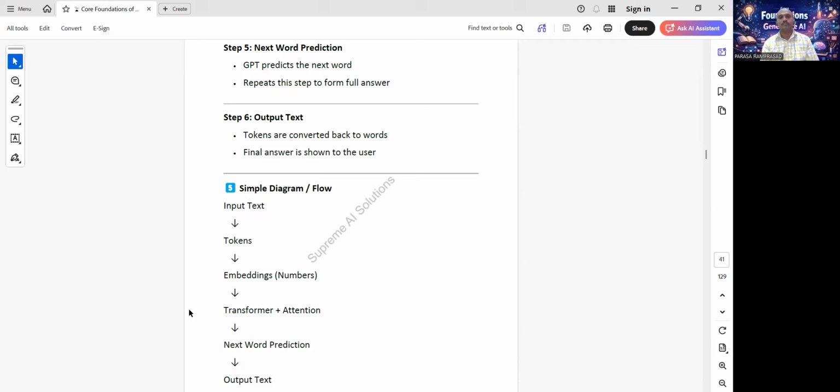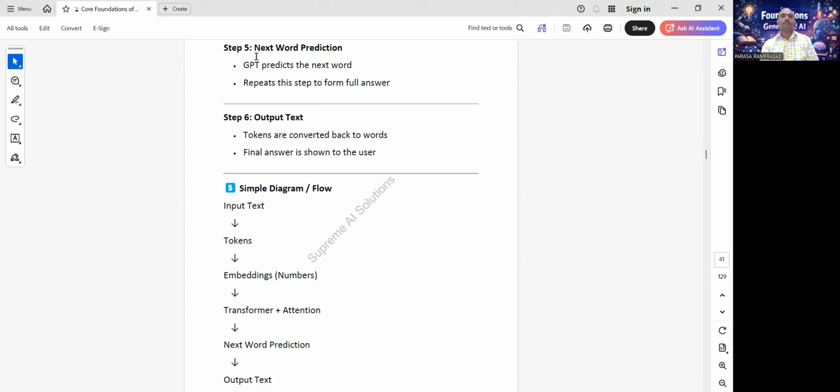Daily life analogy. Full flow. You ask a teacher a question. The teacher understands the question and focuses on important words. The teacher thinks step by step and answers sentence by sentence. GPT works similarly, but using numbers and probability.